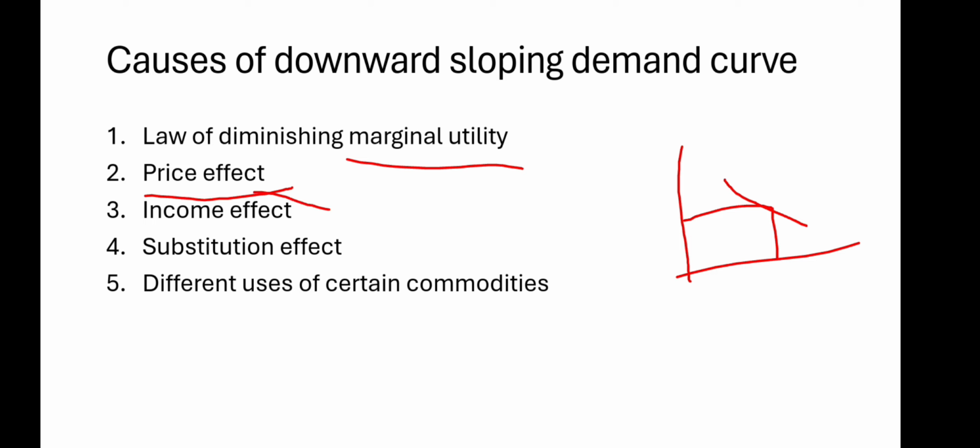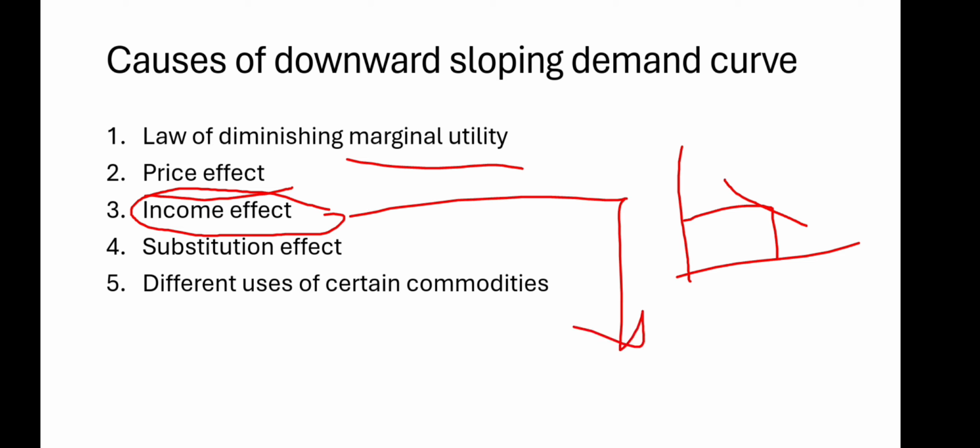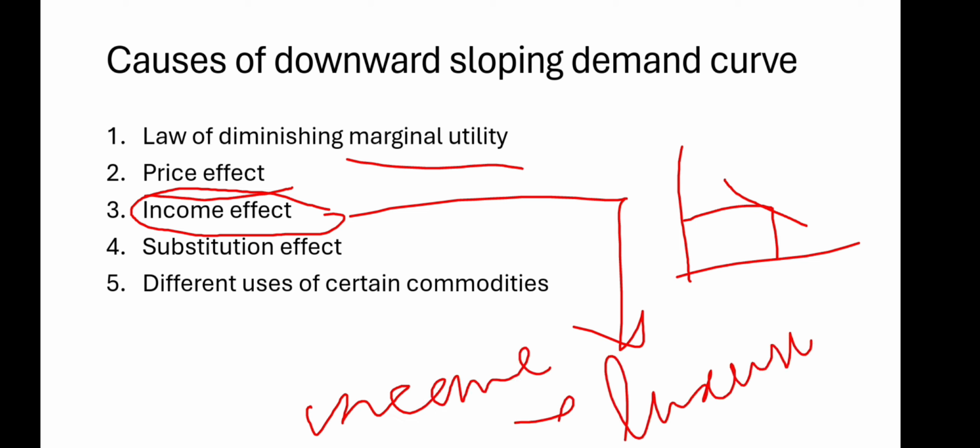Then we have another important effect, that's the income effect. When the income of a consumer increases, he spends more, he buys more of the products, which increases the demand for the very product. Like, you know, when income increases, people buy more of the luxuries, or we can say they buy more of the luxurious products. So whenever income increases, there is more demand for the luxurious items.